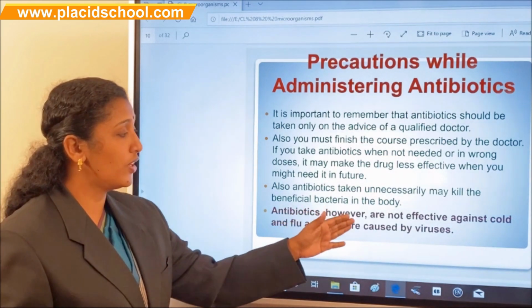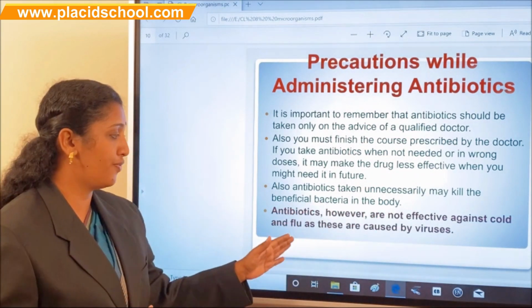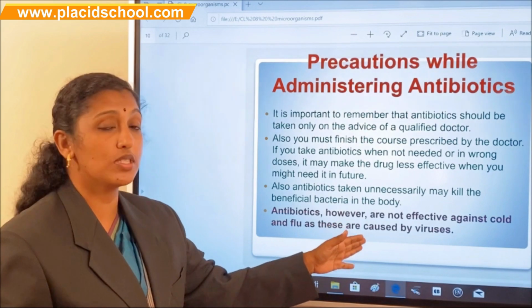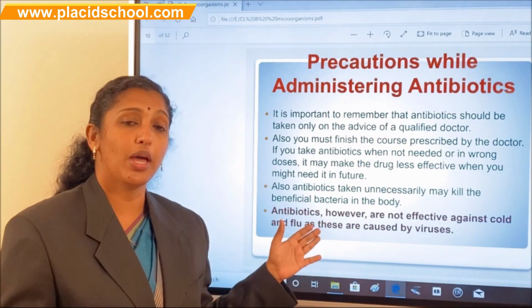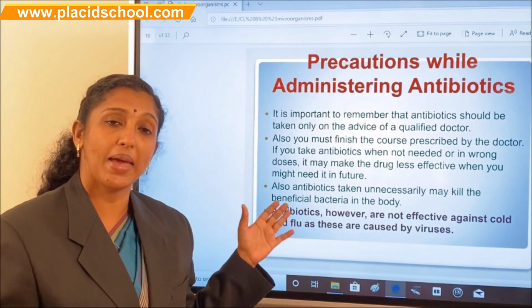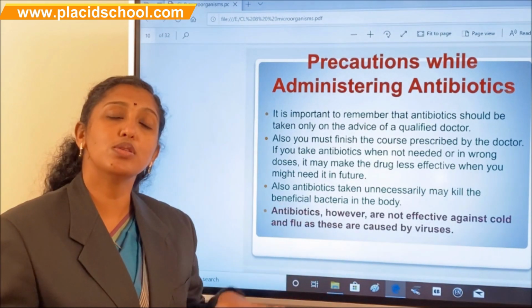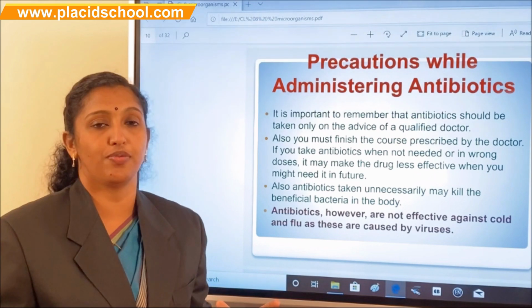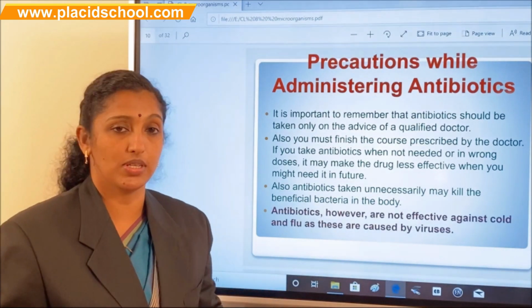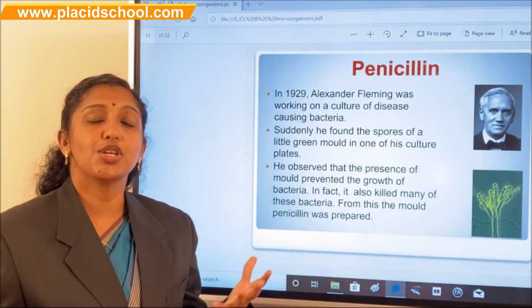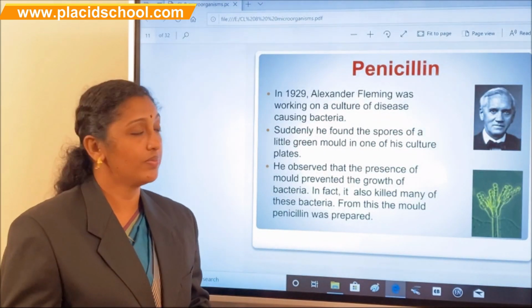Antibiotics, however, are not effective against colds and flu, as these are caused by viruses. We already discussed that we prepare these antibiotics from bacteria and fungus. They are also useful against those types of organisms, as they will kill the bacteria and the fungus. Now, the history of the antibiotic.